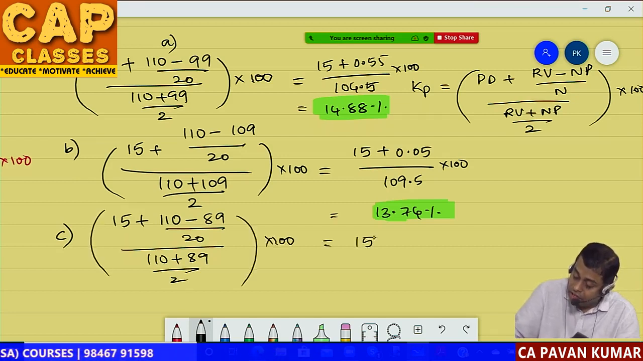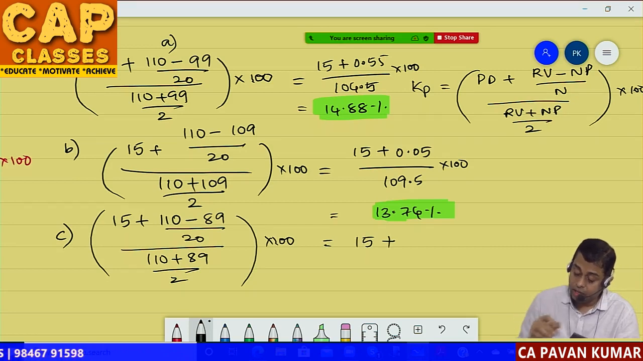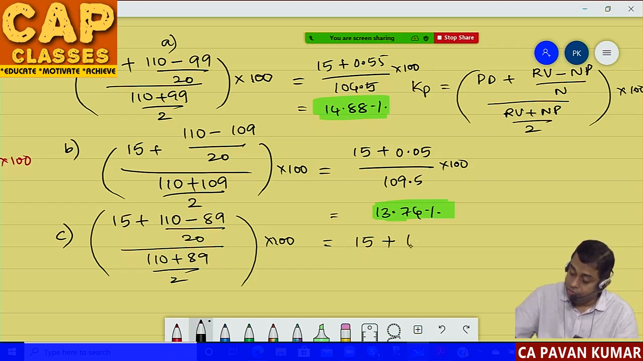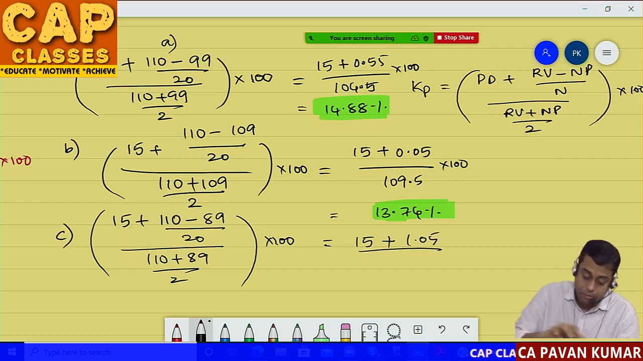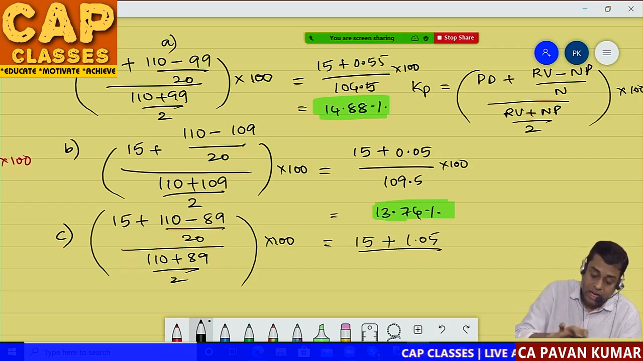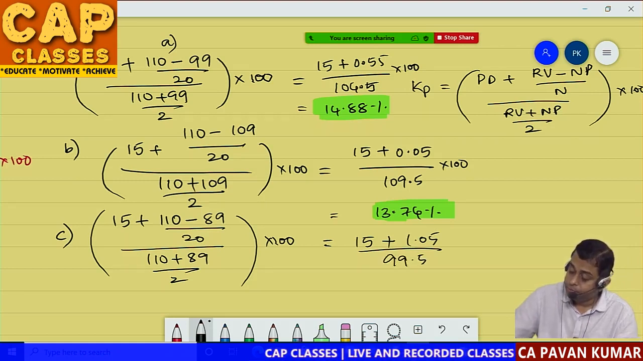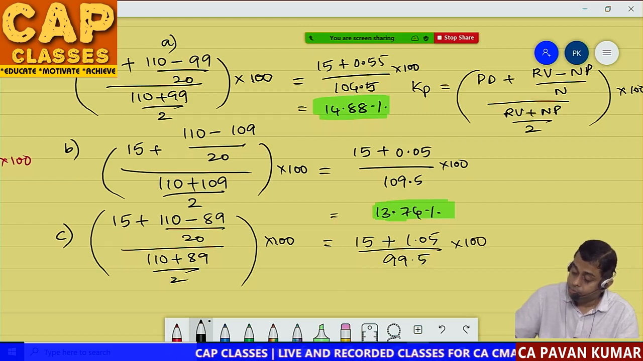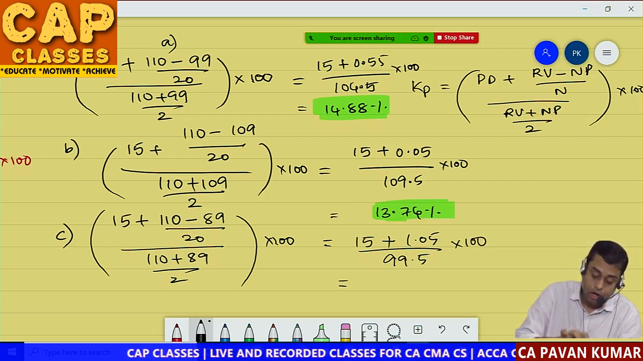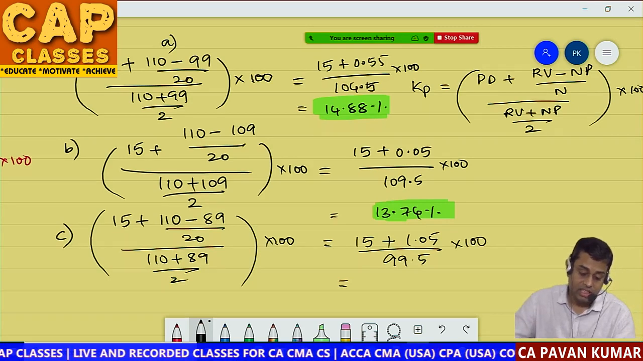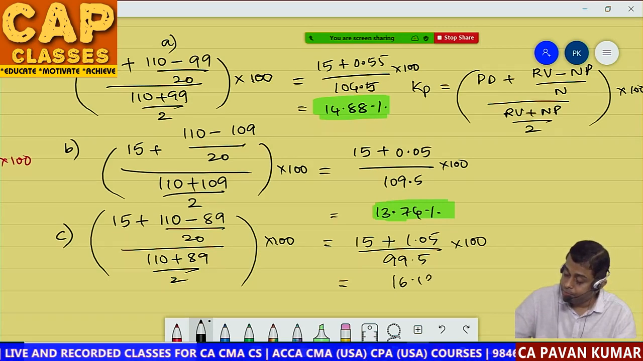That is equal to 15 plus 110 minus 89, 21 divided by 20. That comes to 1.05 divided by 110 plus 89 divided by 2. That comes to 99.5. 16.05 divided by 99.5% is 16.13%.